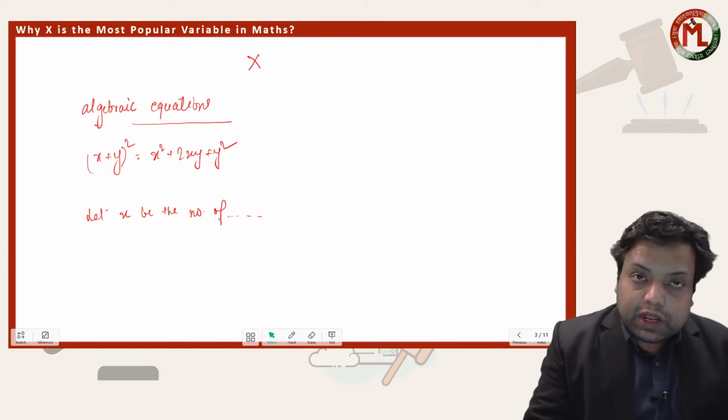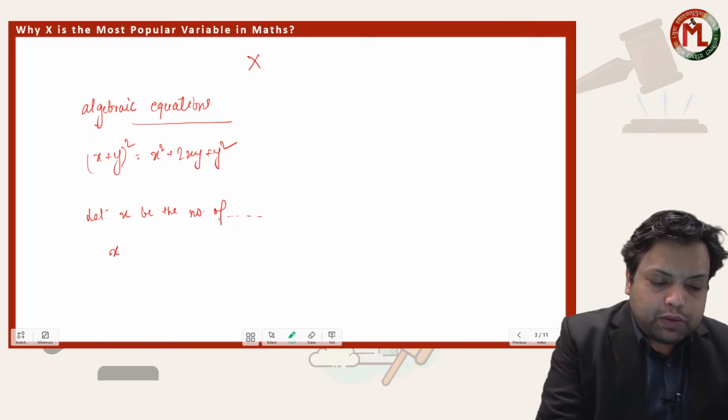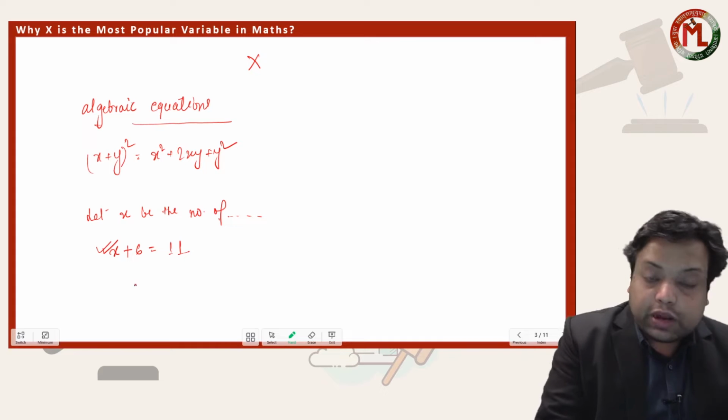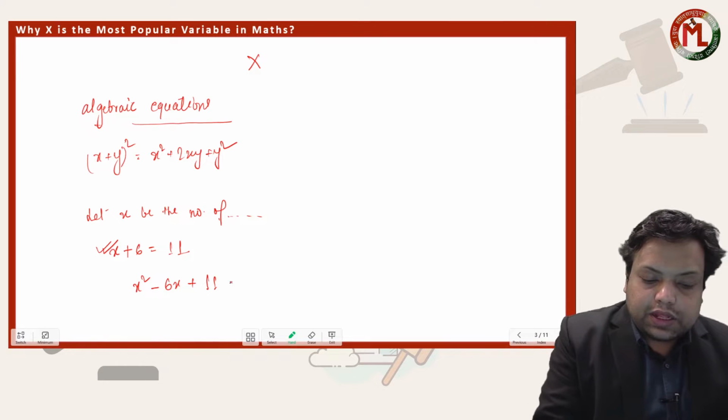Even in simple equations, we have always used x as a variable. That may be a linear equation, or that may also be a quadratic equation, isn't it?